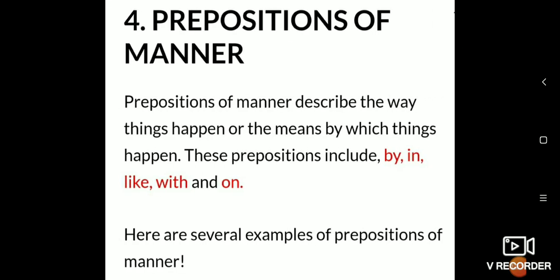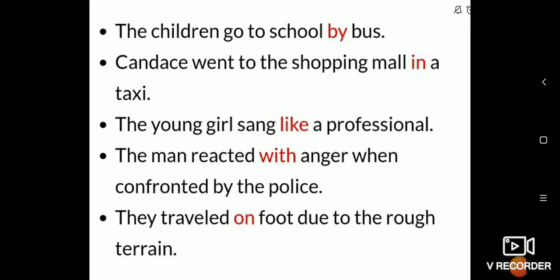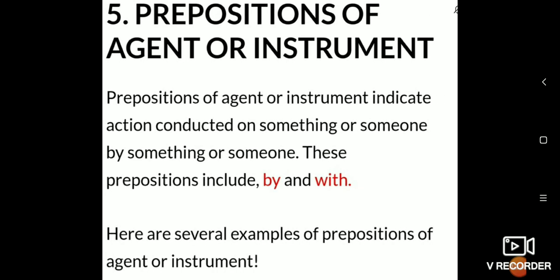Now comes preposition of manner. Prepositions of manner describe the way things happen or the means by which things happen. These prepositions include by, in, like, with, on. See, many examples I'll give you. The children go to school by bus. Ram went to the shopping mall in a taxi. So what is it telling here? It is telling the way in which the action takes place. The young girl sang like a professional. You can see here the preposition of manner is clear.